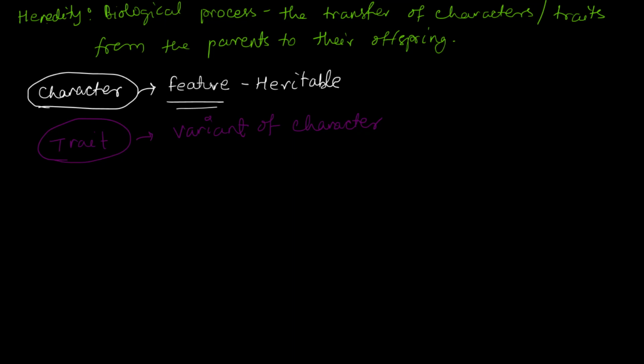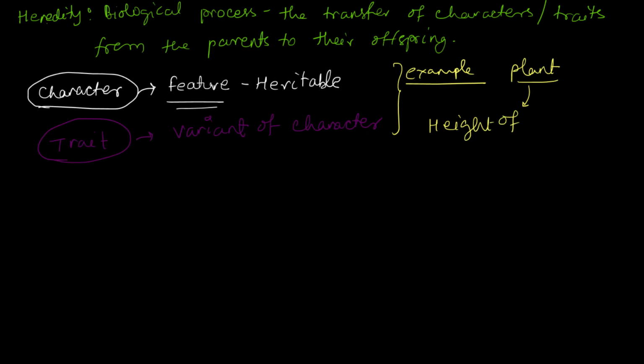To make things simple, let me take an example from, let's say, the plant. In plants, there can be a character such as the height of the stem, or the length of the stem. And for that, we can have two different forms.